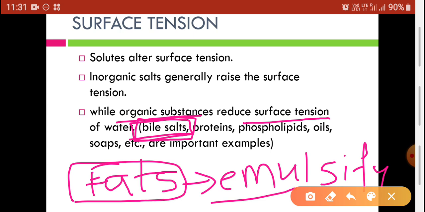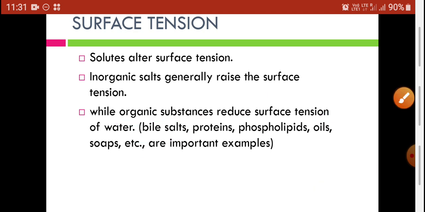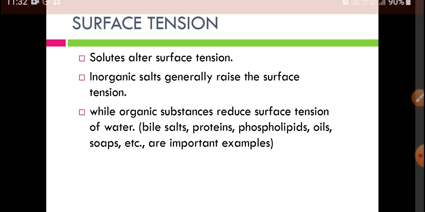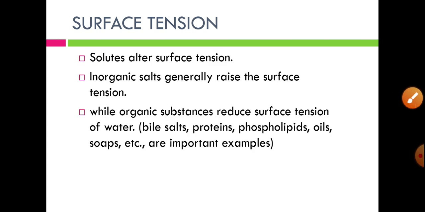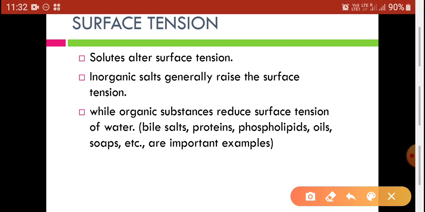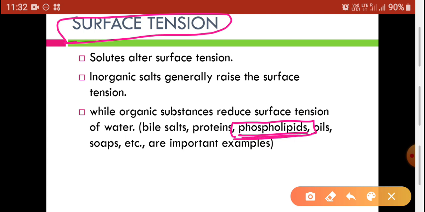digestive system. So surface tension has a physiological importance in our physiology, particularly in the digestive system. Another example is phospholipids. As we have seen in the respiratory system, surfactants are responsible for reduction of the surface tension, and surfactants are made up of phospholipids. So in the respiratory system, or in the lungs, surfactants reduce the surface tension, and they are made up of phospholipids.